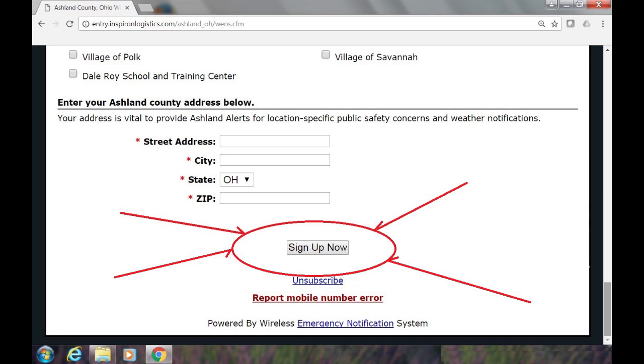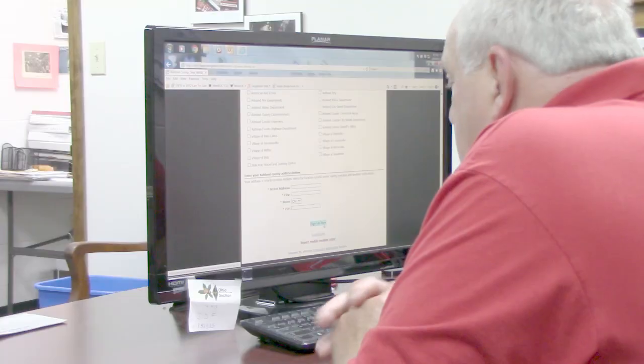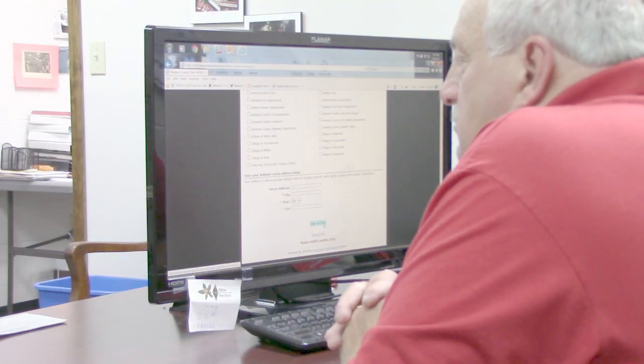Please fill in that information, and after you fill that information in, you come down here and you click Sign Up Now. I'm not going to do that now because the system will be really crazy if I hit that box. But if you click Sign Up Now, that will send your information directly to our vendor who maintains the database for this, and in a matter of about 10 seconds, you will get notified that you are now in the system. It will send you a text message to your cell phone, if that's what you have chosen, or whatever device you have chosen. You will receive a message saying you are now signed up for the Ashland County Alert System. It's really that simple. We ask that you take the time to do that.